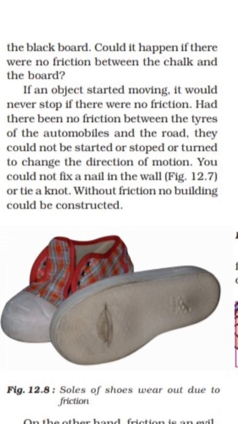Had there been no friction between the tires of automobiles and the road, they could not be started or stopped or turned to change the direction of motion. Now here one example was given. Suppose there is no friction between the tires of vehicles and the road. Then what will happen? They could not be started, they could not be stopped or turned to change their direction.